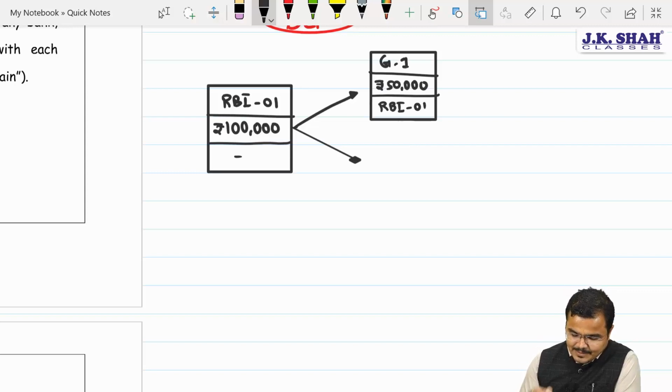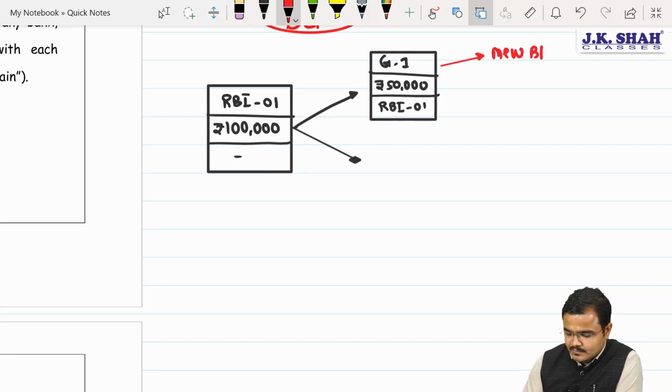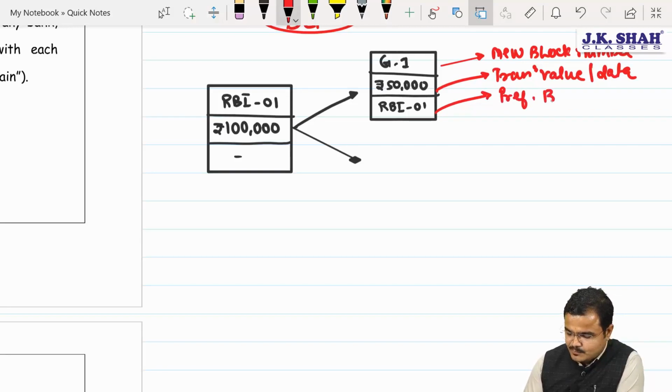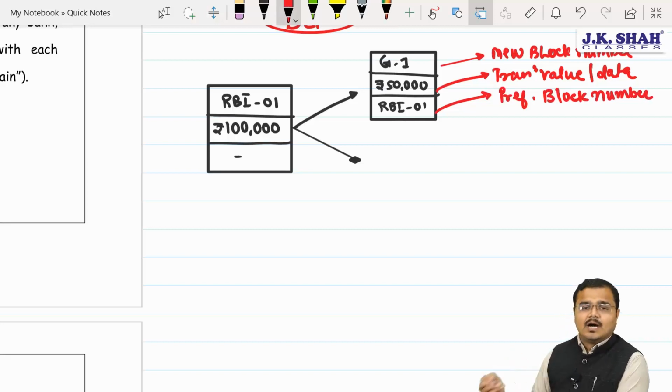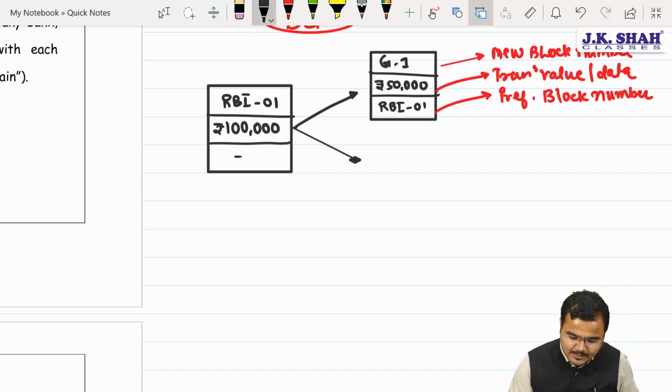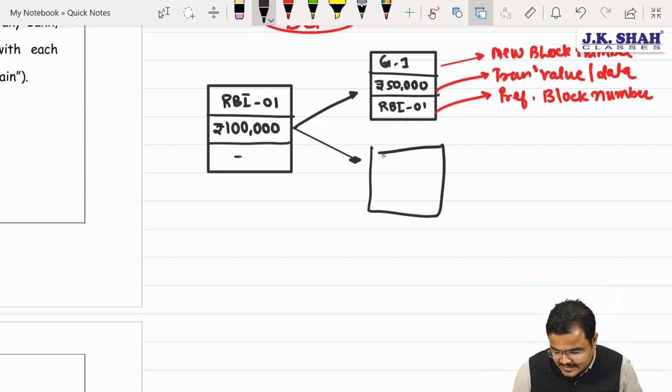So always remember, the first field will indicate the new block name or new block number. The second will cover the transaction value or transaction data. And the third one, the previous data or previous block details. Understood? Yes, sir. The second amount is paid to government employee number 2, Chartered. So, sir, one more block gets created.